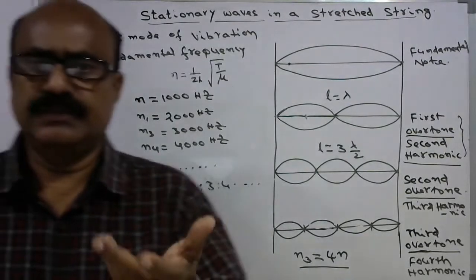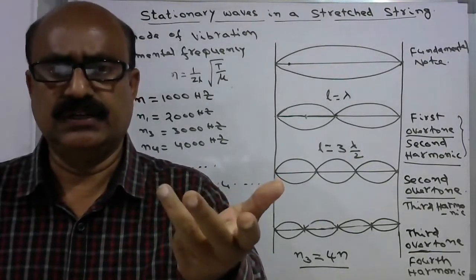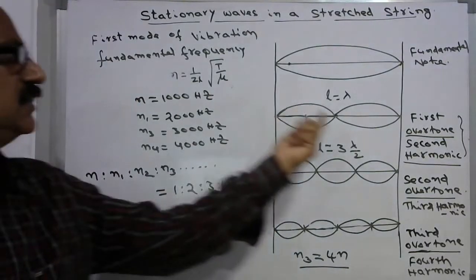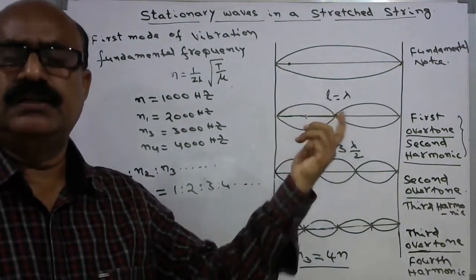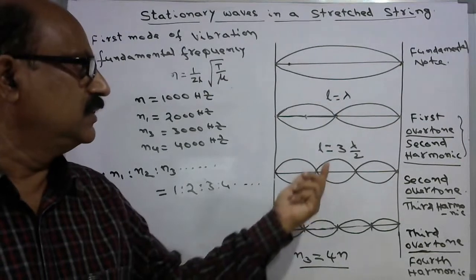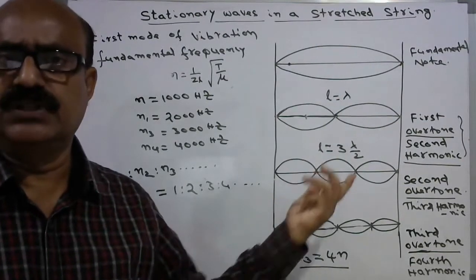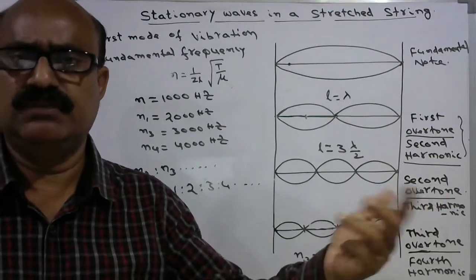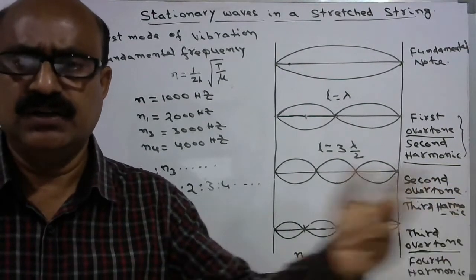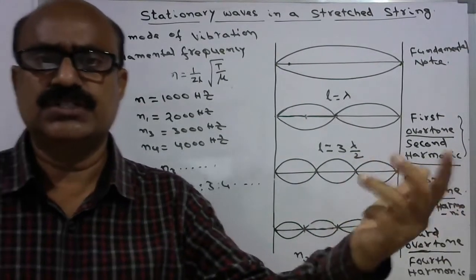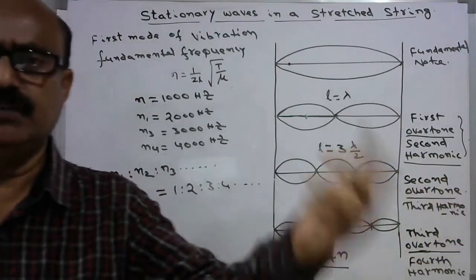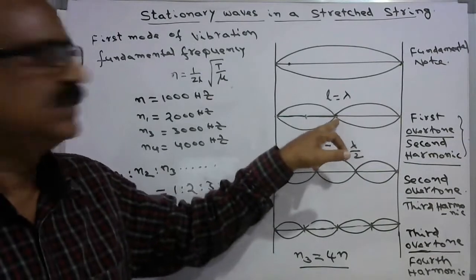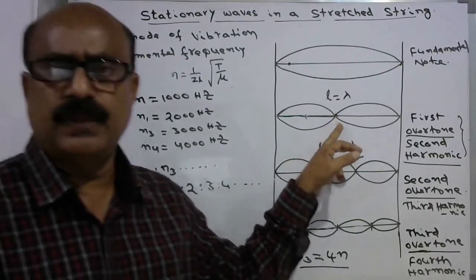In sitar or in violin or in guitar, what they do is put their finger here, they get sa. If you keep the finger at 1/3 of the length, re, that is how you can change the frequency: sa, re, ga, ma, by changing the position along the length. By pressing the string, you can create a node here.